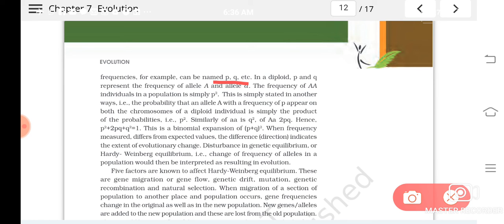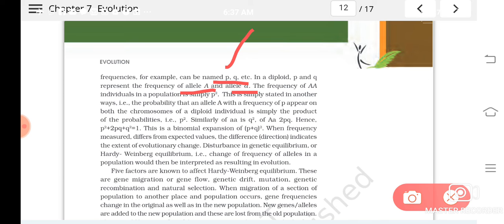Okay, so if the frequency of some alleles to occur in a population is taken as P and Q, for example, P and Q represent the frequency of allele A and allele small a. I told you these capital A and small a are alleles, dominant allele and recessive allele.